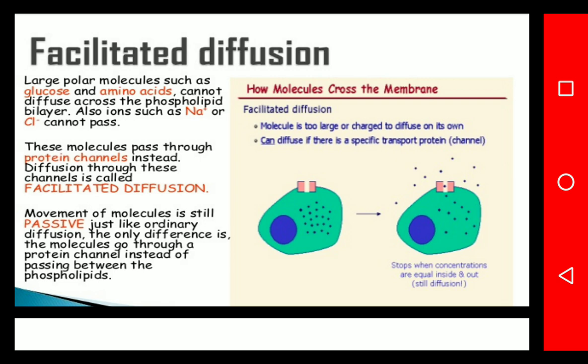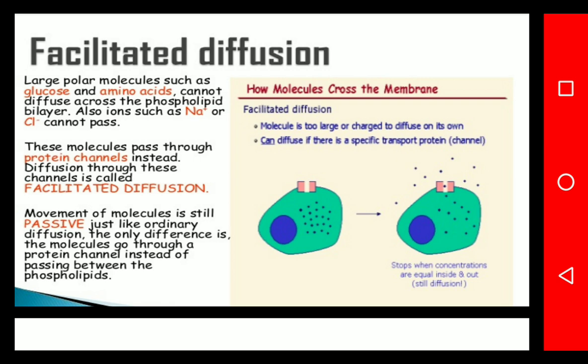In facilitated diffusion, or active transport mechanism, we require one kind of carrier molecule. The carrier molecule is beneficial for the transfer of different ions or molecules from one part of the concentration gradient or cell membrane to the other, or we can say from the extracellular space to the intracellular space.